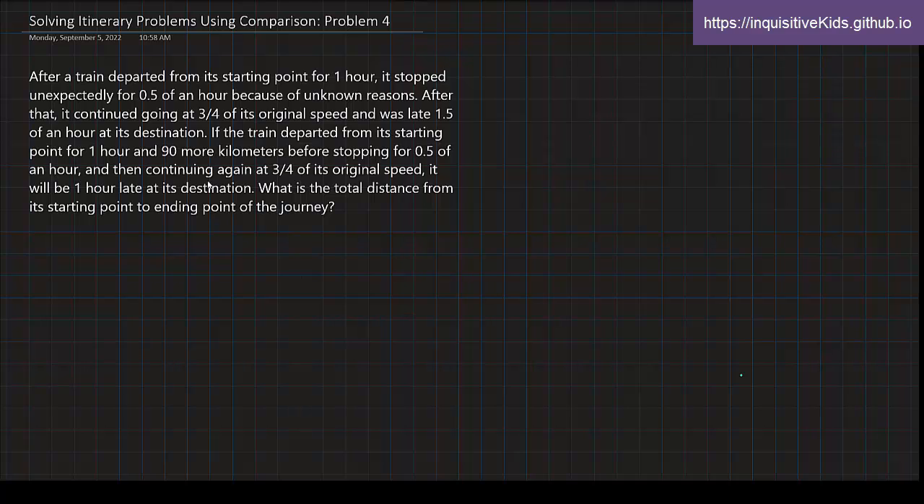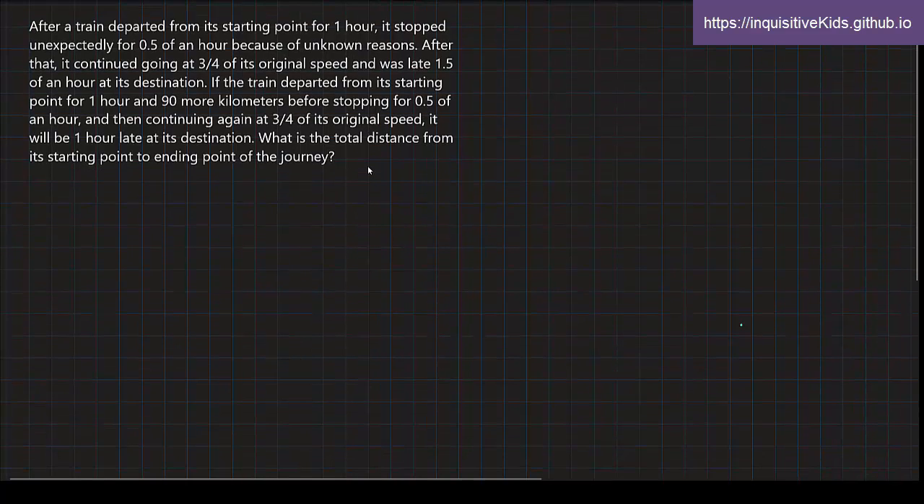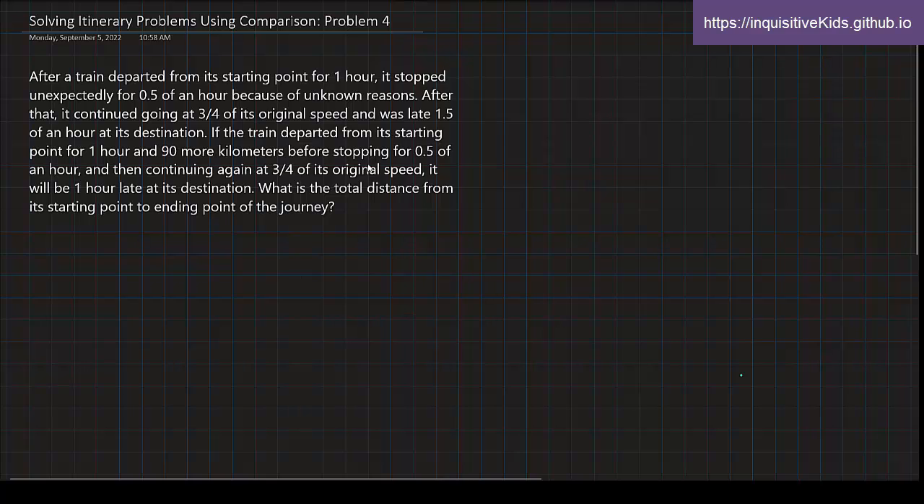destination. If the train departed from its starting point for 1 hour and 91 kilometers before stopping for 0.5 of an hour, and then continuing again at 3/4 of its original speed, it will be 1 hour late at its destination. What is the total distance from the starting point to ending point of the journey?